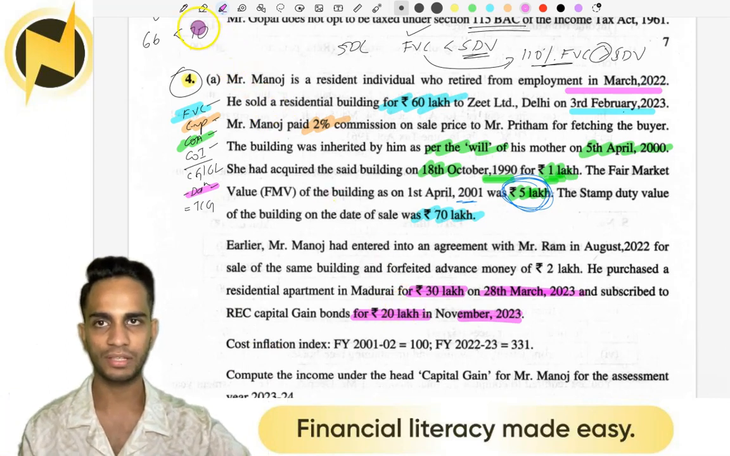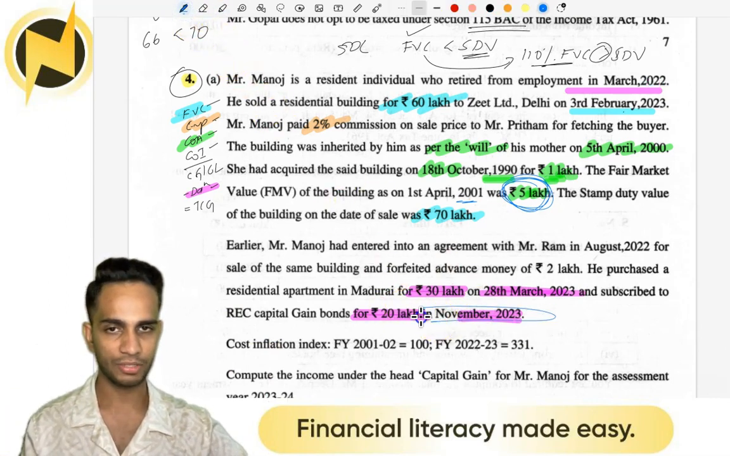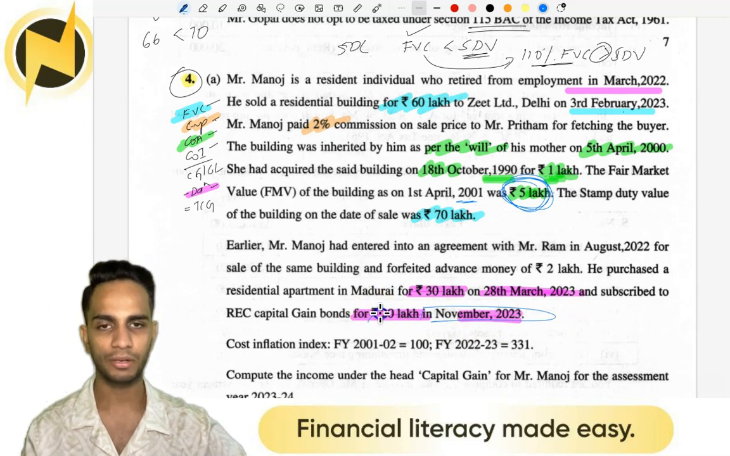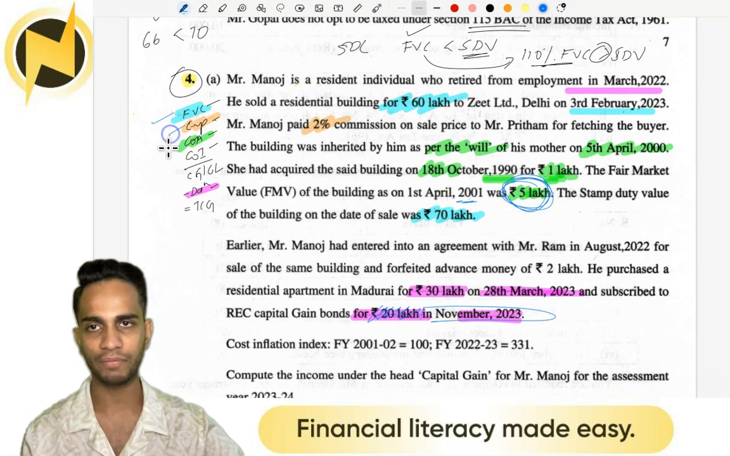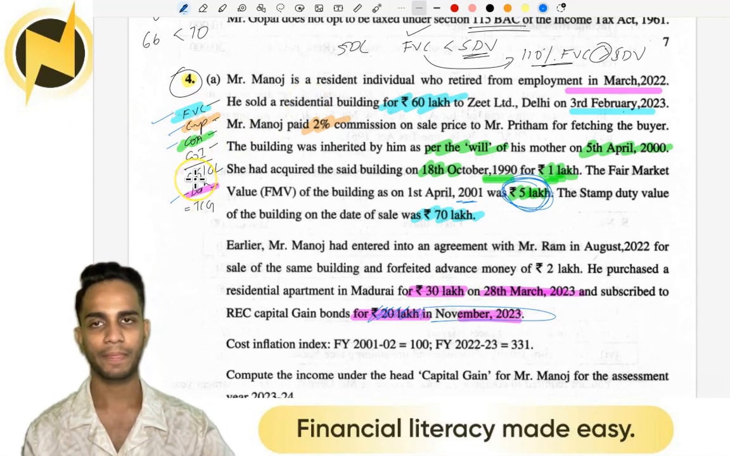Now when was this done? This was done in November 2023. So do you think 54EC is applicable? Not applicable. So we got everything right. We got blue, we got cream, we got green, and we got pink. So we can do the answer.